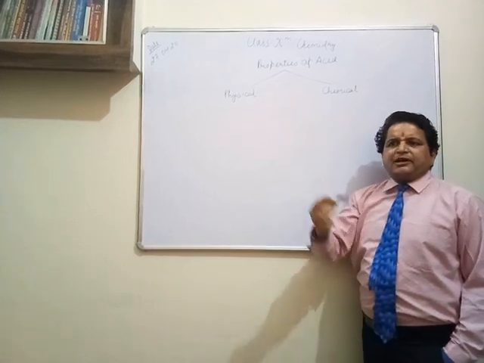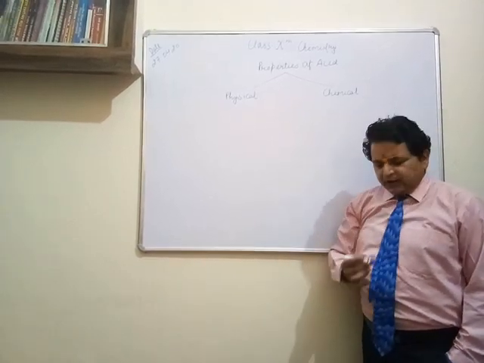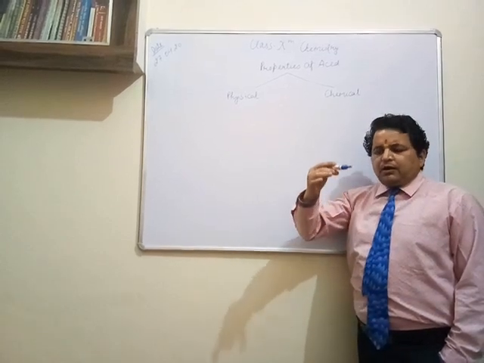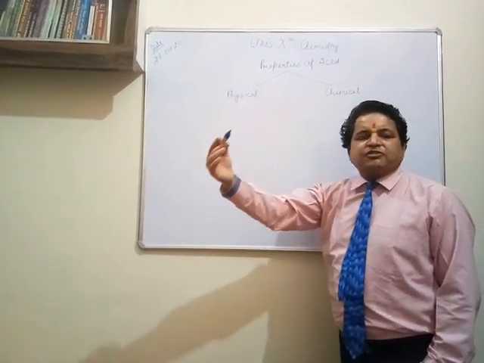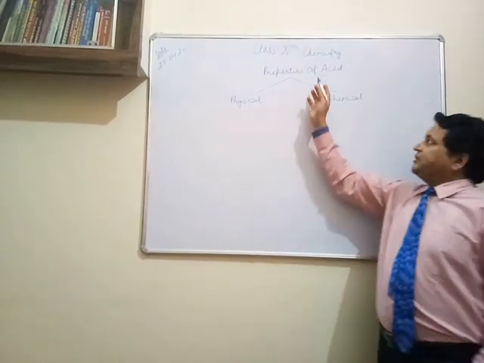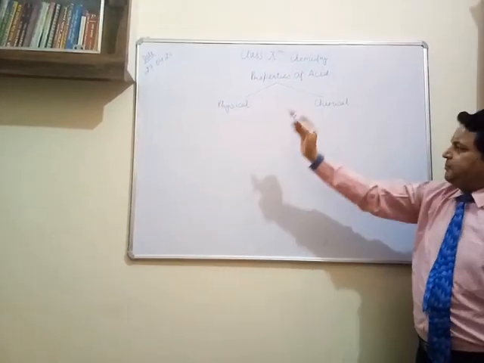Just like suppose that I have sulfuric acid, right? What happens when sulfuric acid is treated with any other substance, like a base or metals, whatever happens, that will be the chemical property. Very simple.